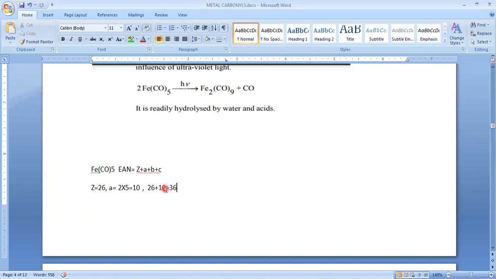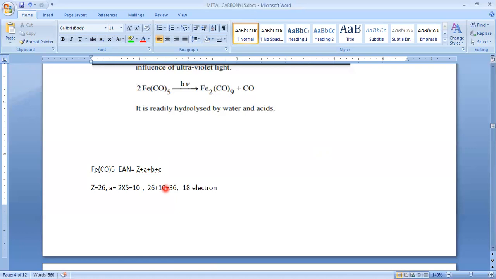Or else we can also justify this rule with 18 electrons. 18 electrons are octet electrons, the 18 electron rule. It is a little bit different.